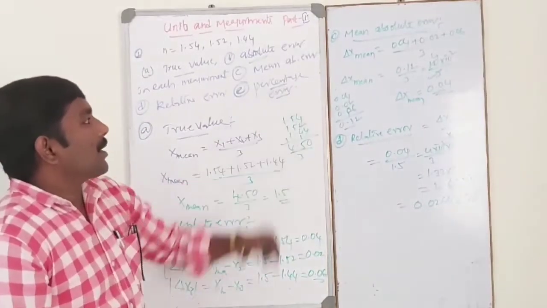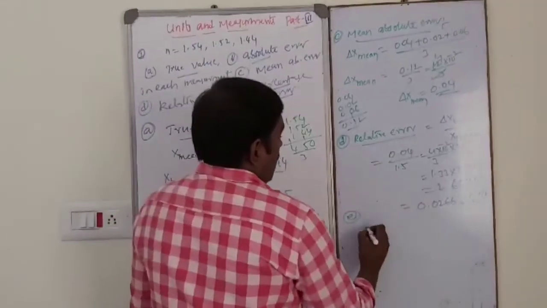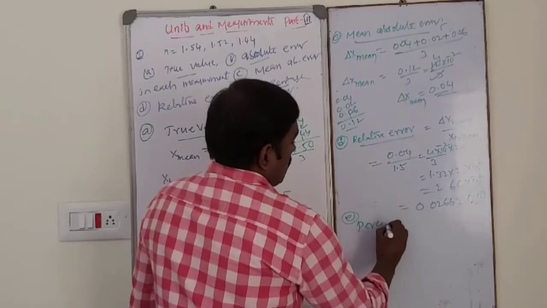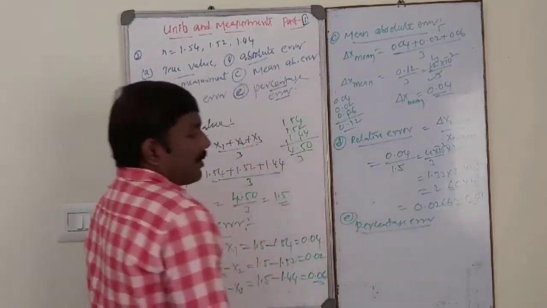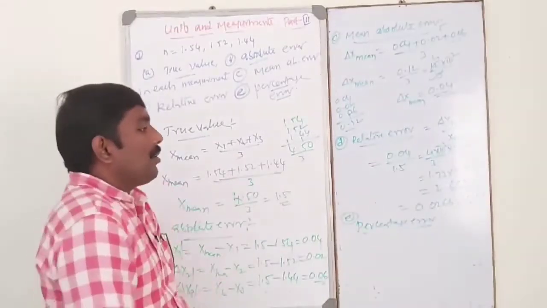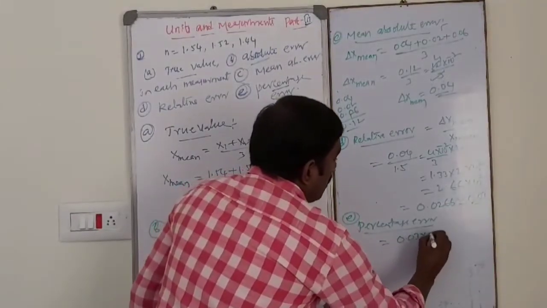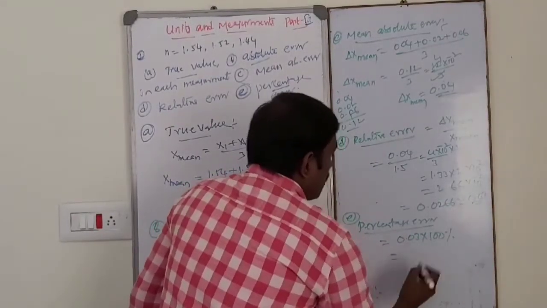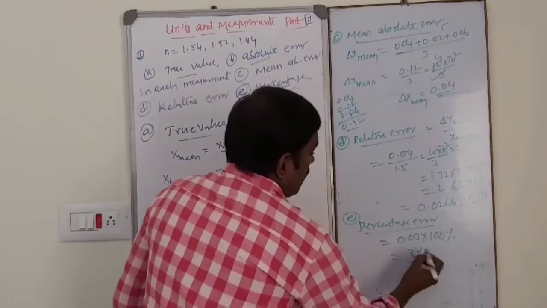Then finally percentage error. Percentage error is nothing but relative error into 100. Relative error is 0.03 into 100 percent, that is 3%.